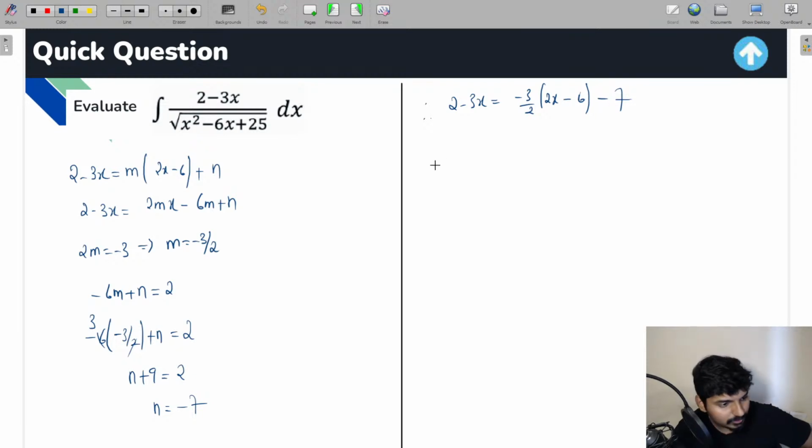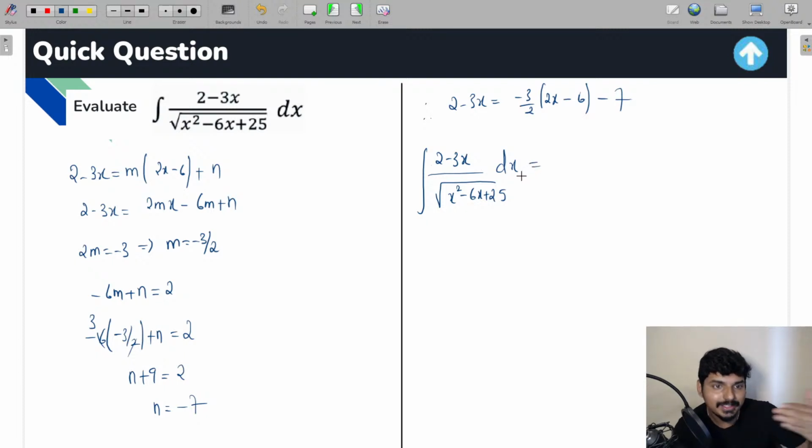So therefore, what you're going to do right now is that in place of this integral of 2 minus 3x by under root of x square minus 6x plus 25 into dx, in place of 2 minus 3x, you take the right hand side expression.